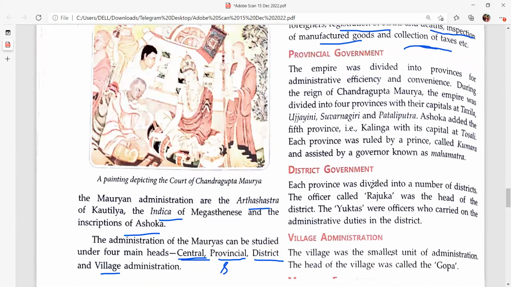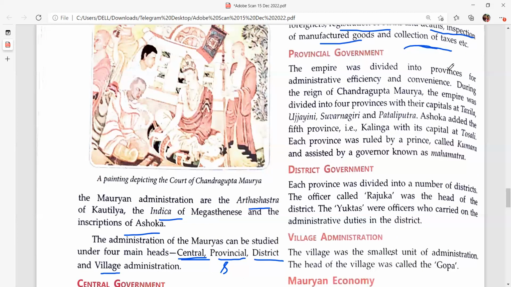Provincial government means the state government. The empire was divided into provinces for administrative efficiency and convenience. As I've already told you, one center cannot look after each and every place. So one country is always divided into provinces or states.